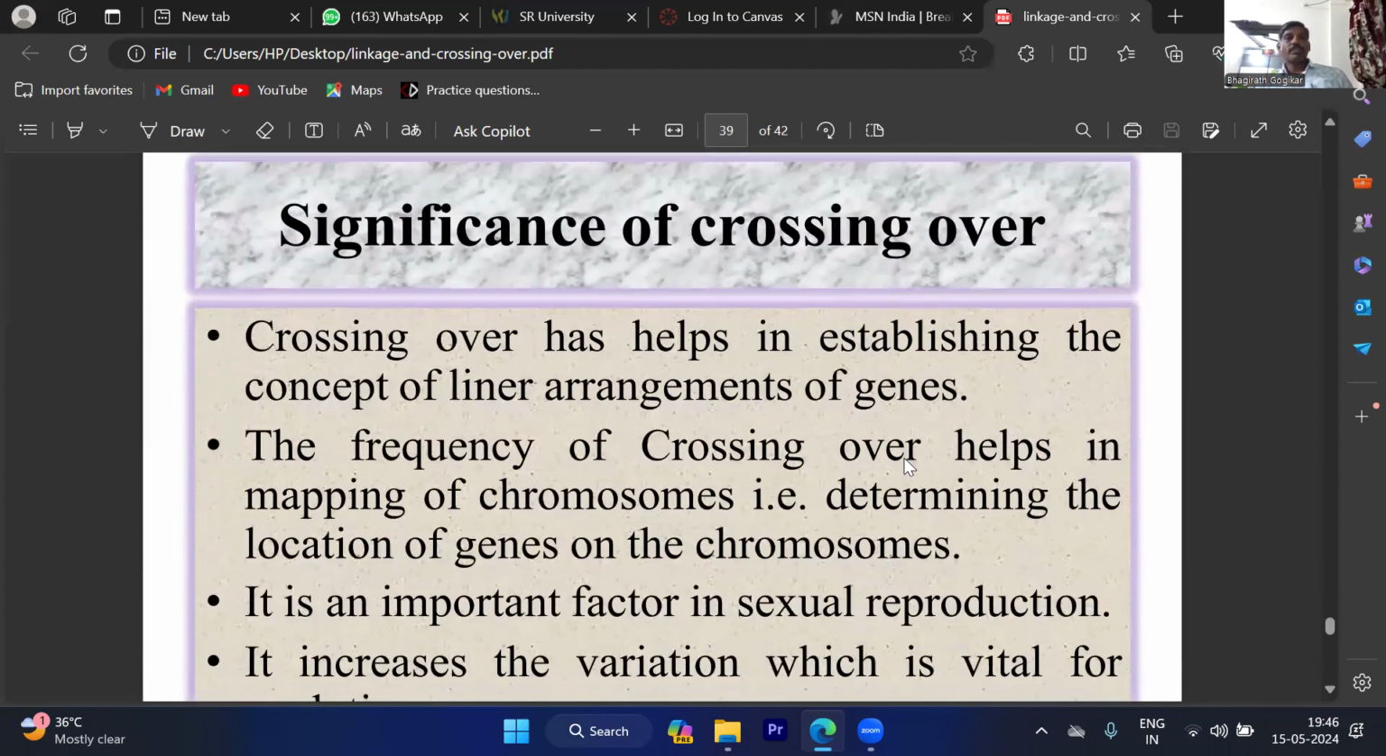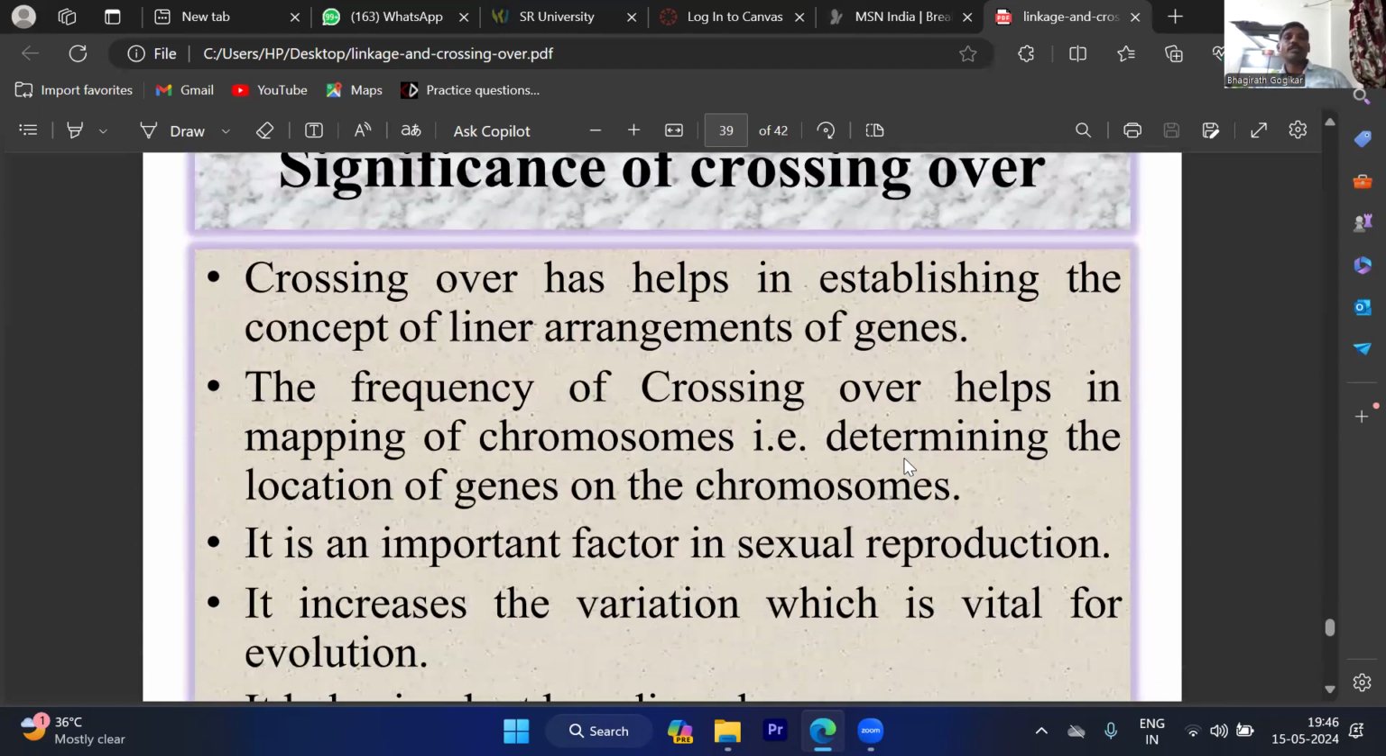So, significance of crossing over. Crossing over helps in establishing the concept of linear arrangement of genes. The frequency of crossing over helps in mapping of chromosomes, determining the location of genes on the chromosome.